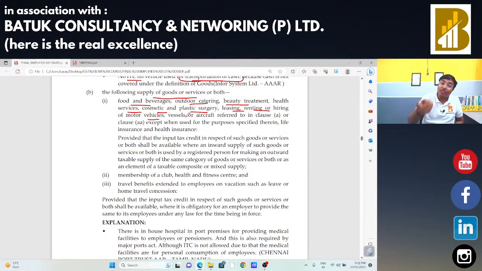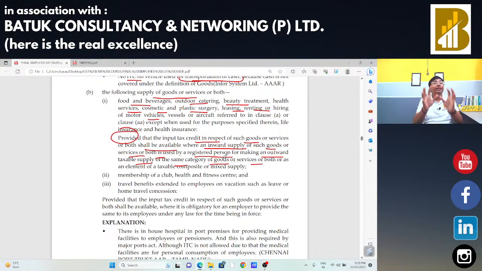But if that registered person is going to use those particular products for their home consumption, in that case, input tax credit is not allowed. Okay. So the proviso is there. The input tax credit in respect of such goods or services or both shall be available where an inward supply of such goods or services or both is used by a registered person for making an outward taxable supply of the same category of goods or services or both.